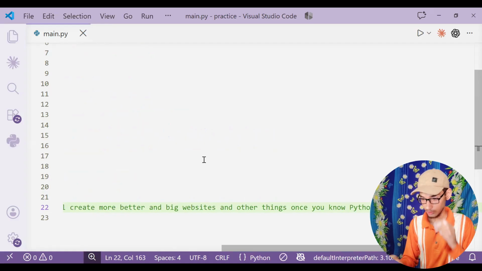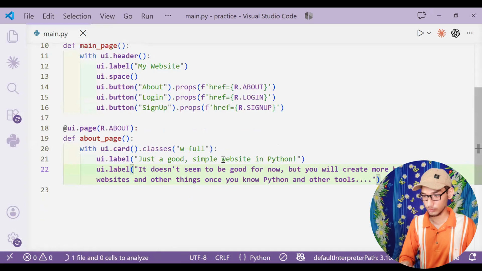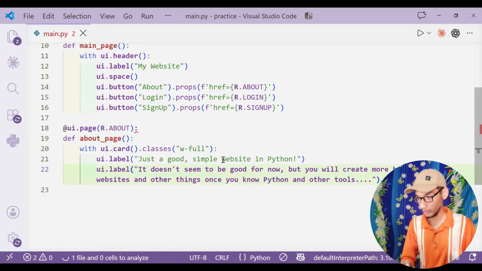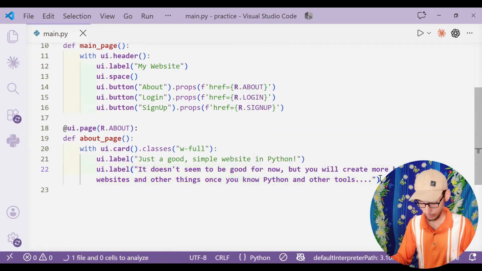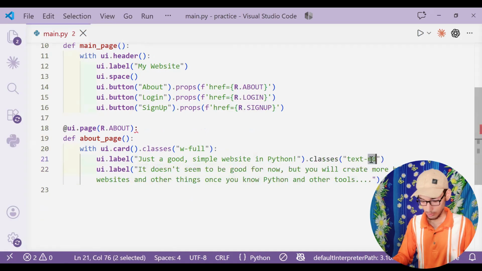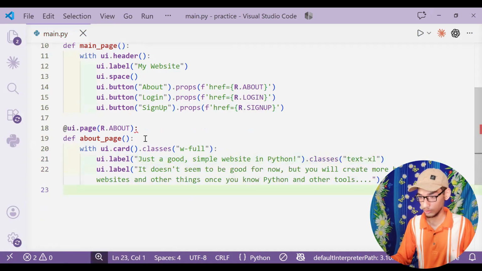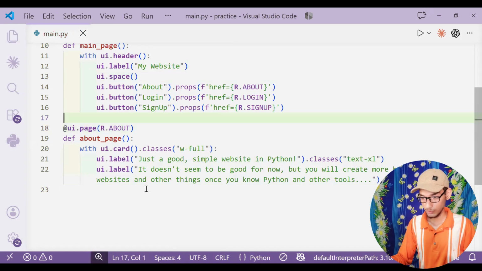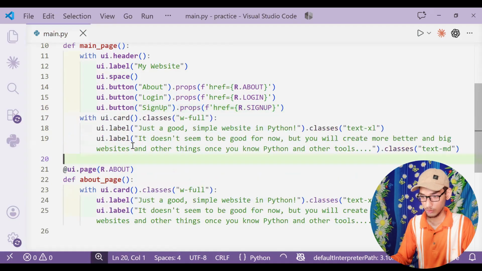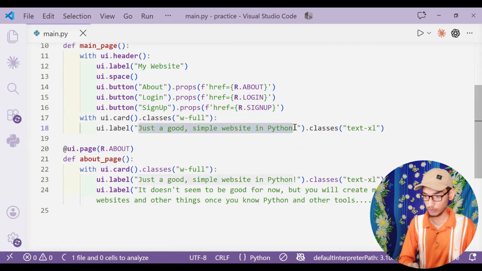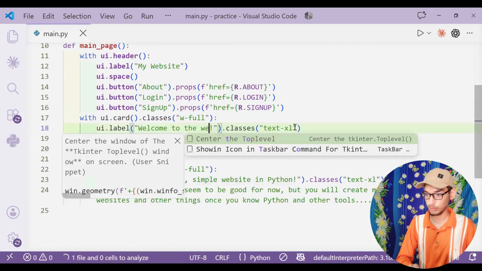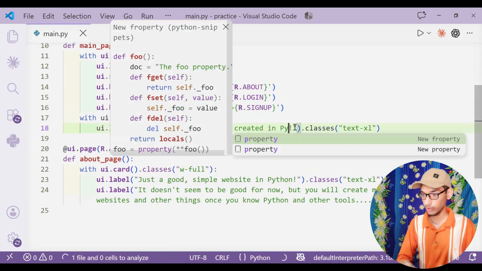And yes, I would text empty, and this would be text XL, and this is not a good thing. And then there would be, and this would be welcome to the website created in Python.